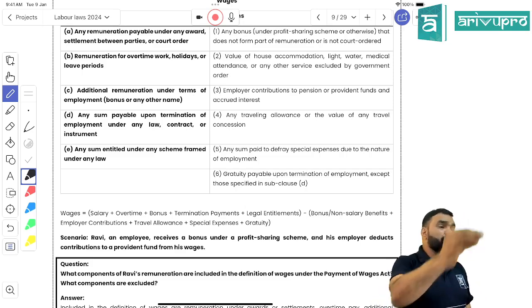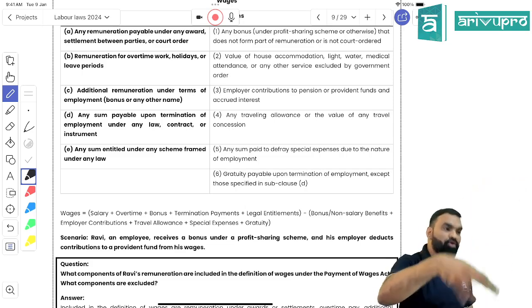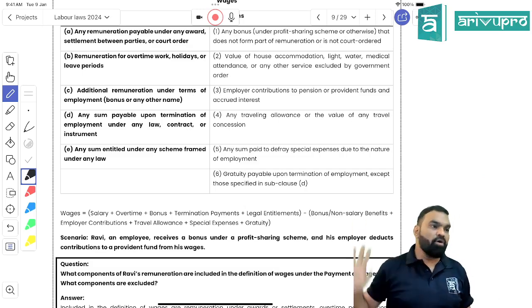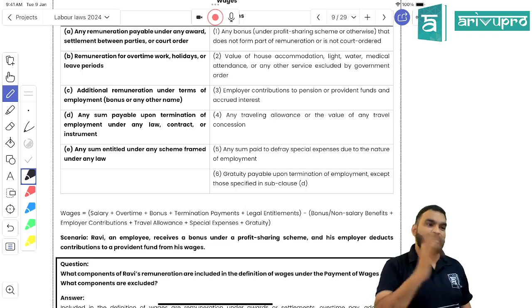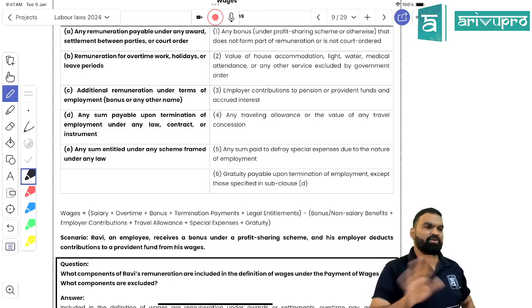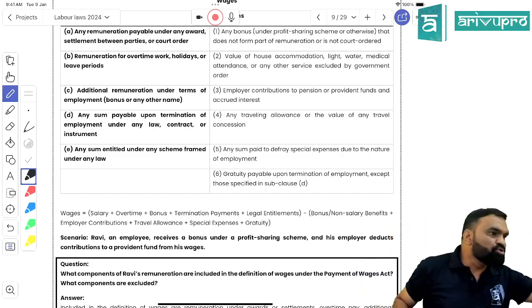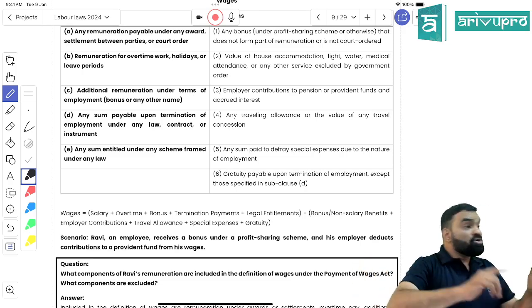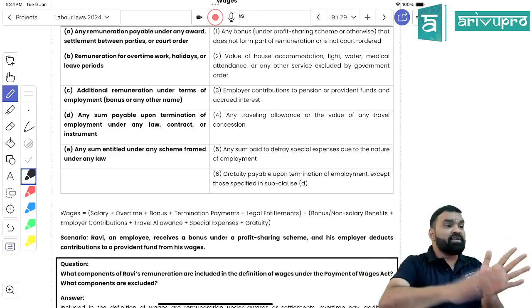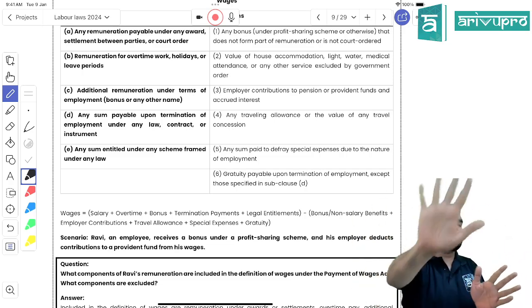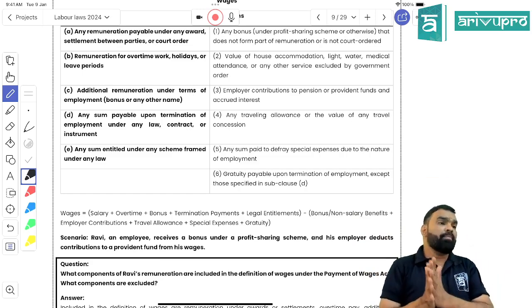Whatever the cost of stitching and buying the clothes will be taken care of by the organization. That is called special expense, right? Or gratuity. So overall, how many things are included? You just learn the inclusion. Exclusion need not be learned, because other than these five things, if something else comes up, it need not be paid according to the Payment of Wages Act.